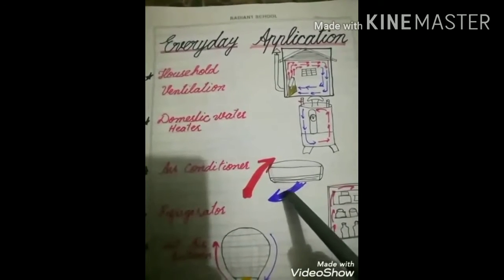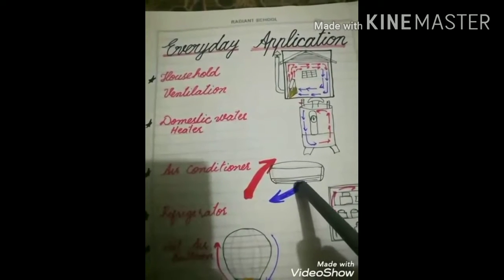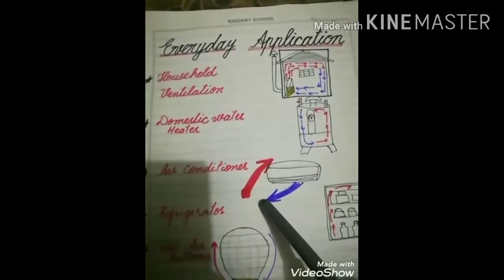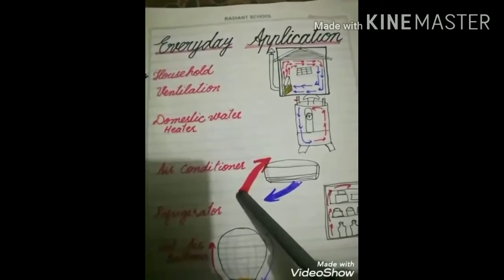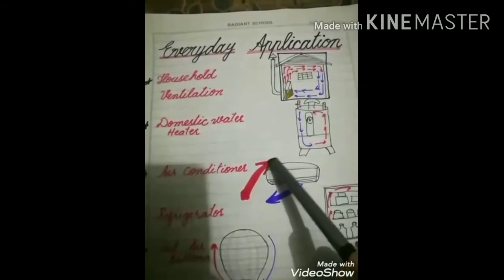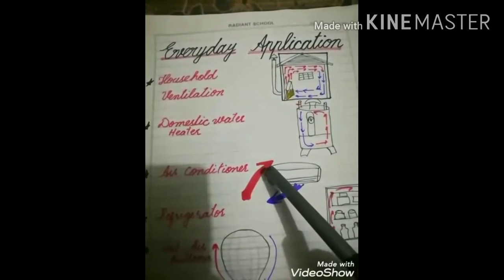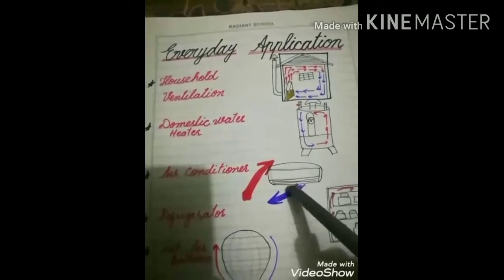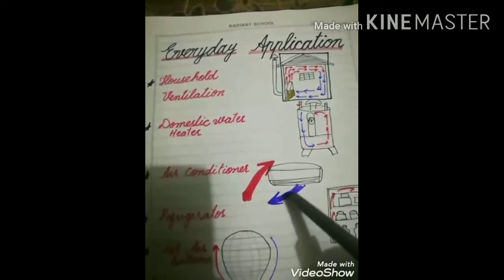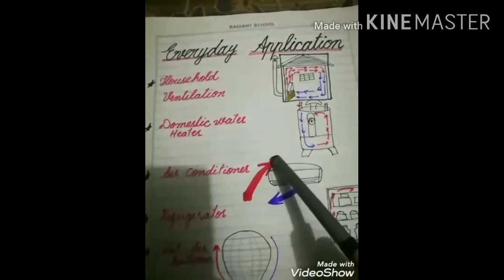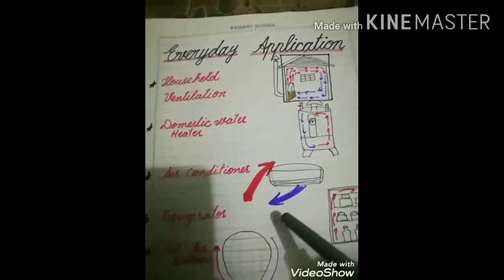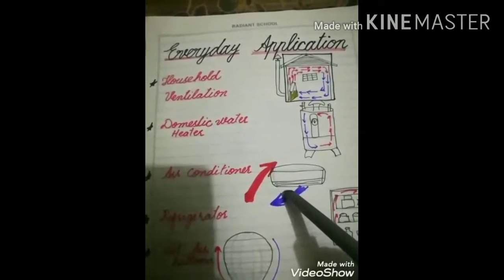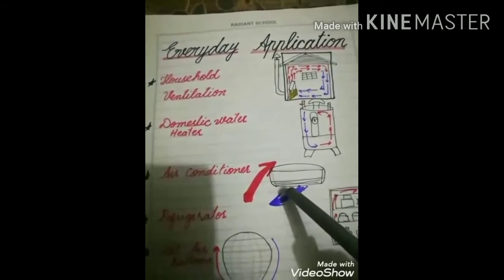Here the same process of convection current occurs. Cool air enters the room from the AC, and hot air from the top of the room is taken by the AC and expelled out of the room. So in this way, the process of cold air coming in and hot air going out carries on, and this upward and downward movement of molecules will continue until the complete room is cool in summer.